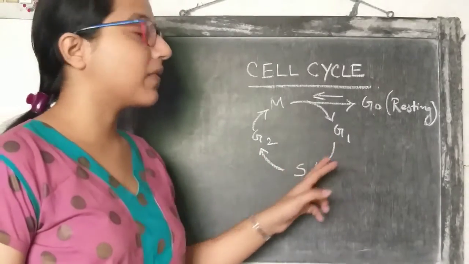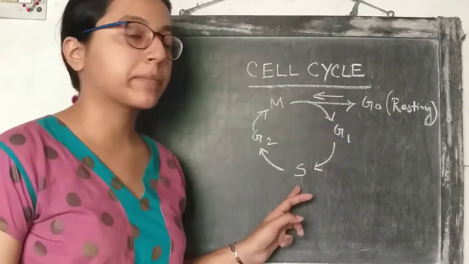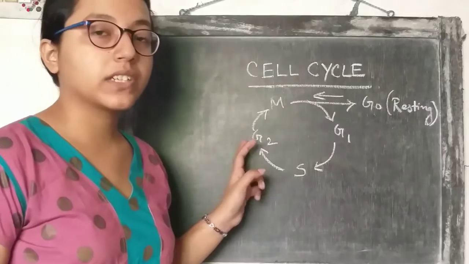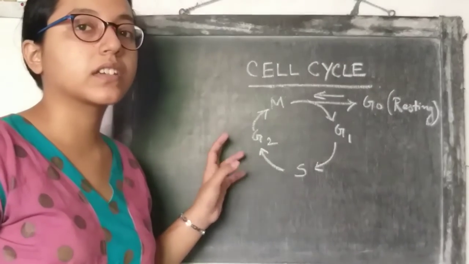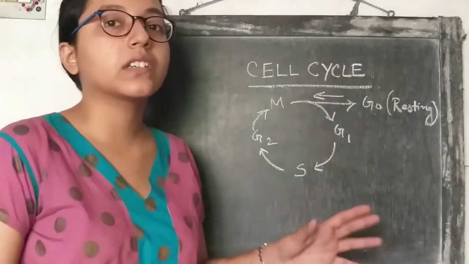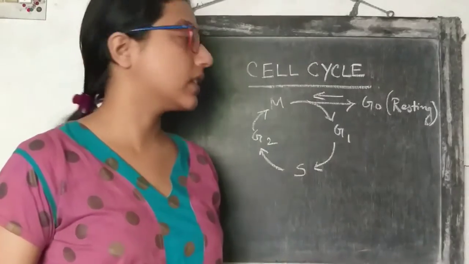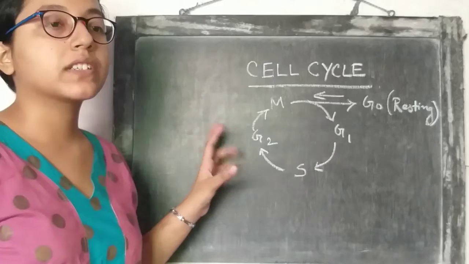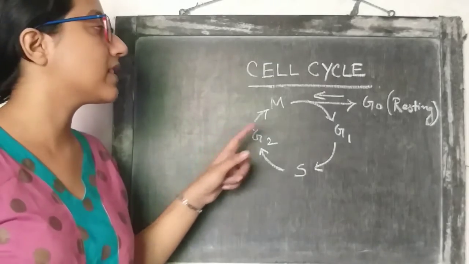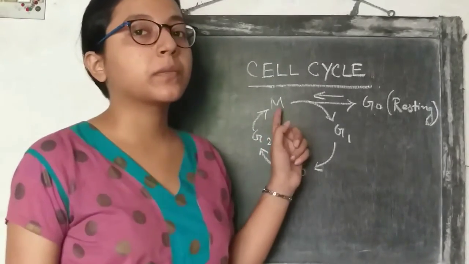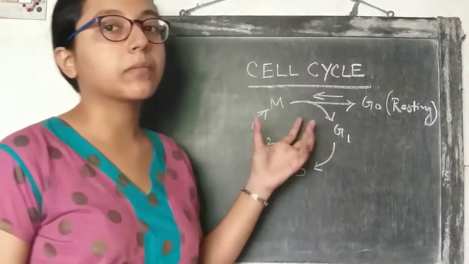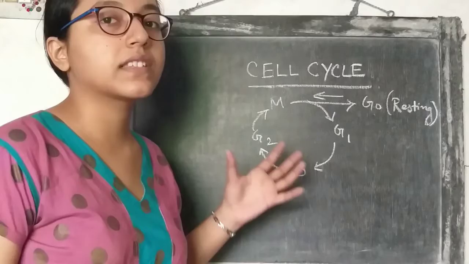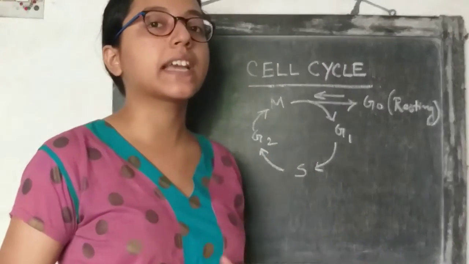After the G1 phase comes the S phase, where the DNA replication occurs. Then comes the G2 phase, where the cell monitors the correctness of the DNA replication, and all the other conditions are also monitored. And after successfully crossing the G2 phase, the cell enters the M phase, the mitosis phase, and after the completion of the mitosis phase, one round of cell division is complete. So this is the cell cycle and how the cell cycle operates.